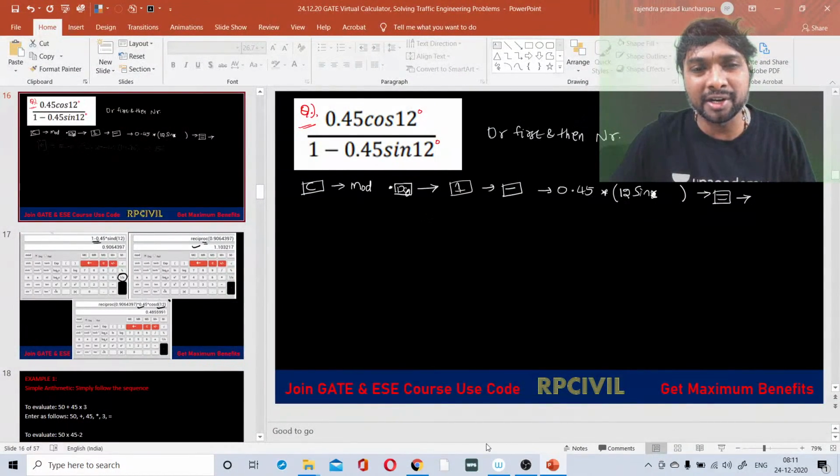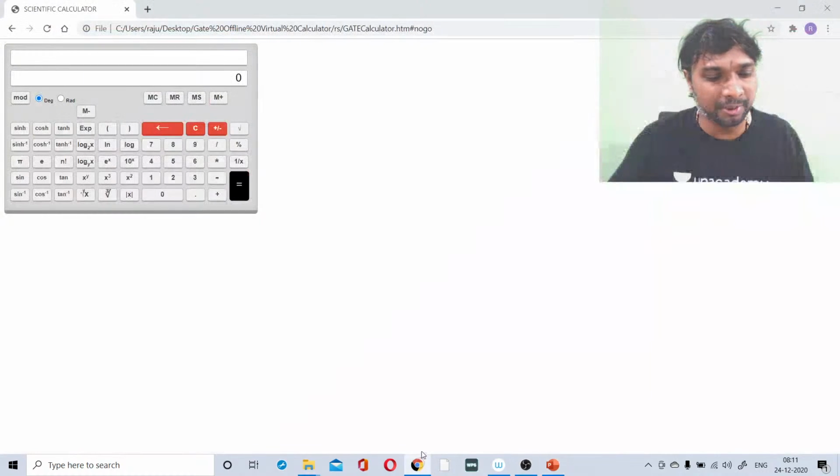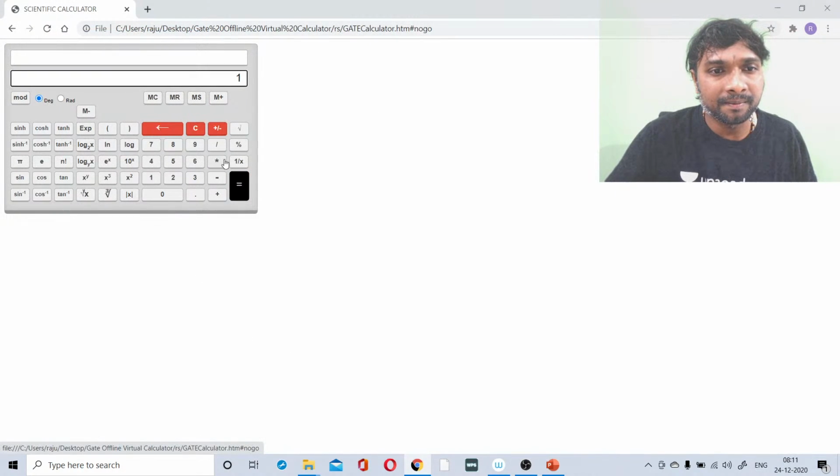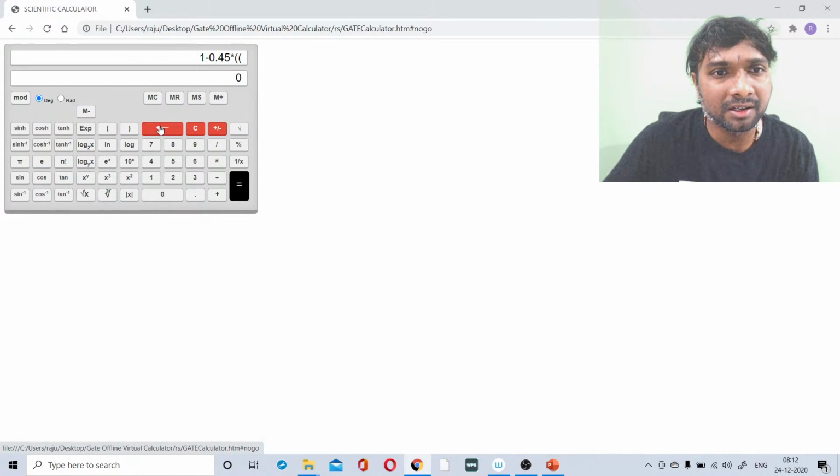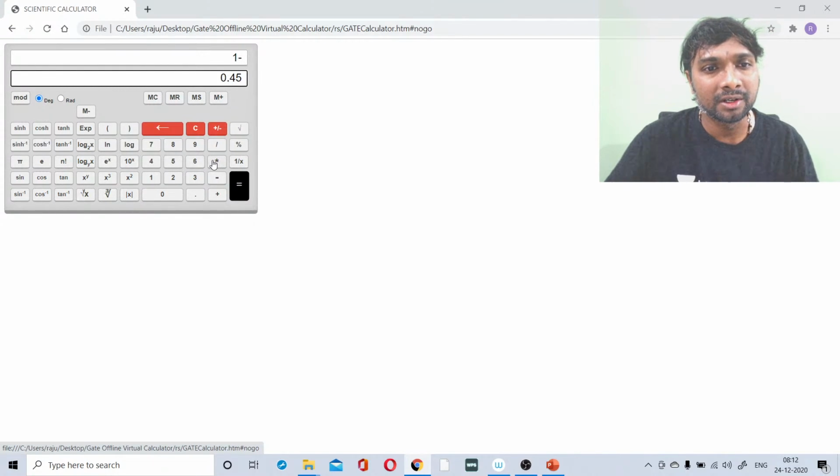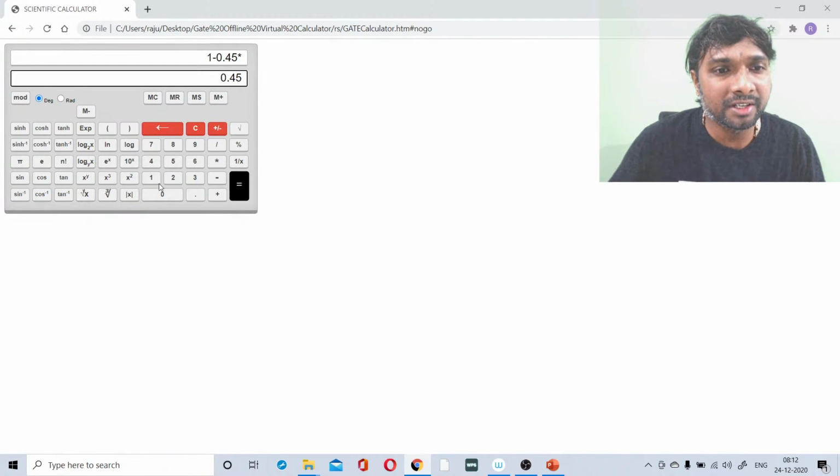1 minus 0.45 sin 12, the denominator. 1 minus 0.45 into, open a bracket, sorry, backspace, sorry, clear. 1 minus 0.45, into what is that?